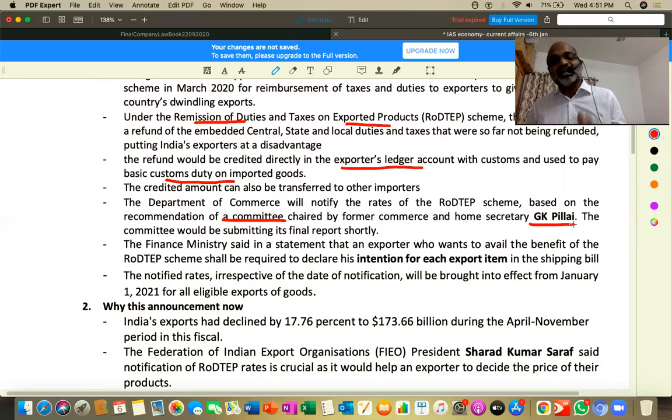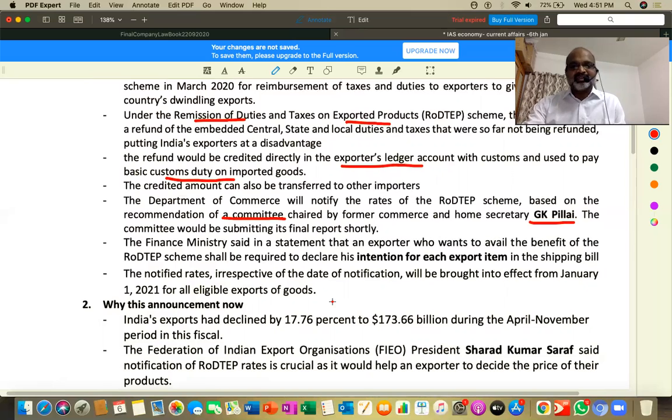If you have bought anything from outside, raw material, capital goods, whatever intermediary goods that you bought from outside, and you actually bought them to export the goods, then you're going to have some refund of duties that you actually paid here. So the taxes that you have actually paid in India will be refunded because you're exporting. By exporting, you're actually bringing goodwill to the country. Understood? That is one thing.